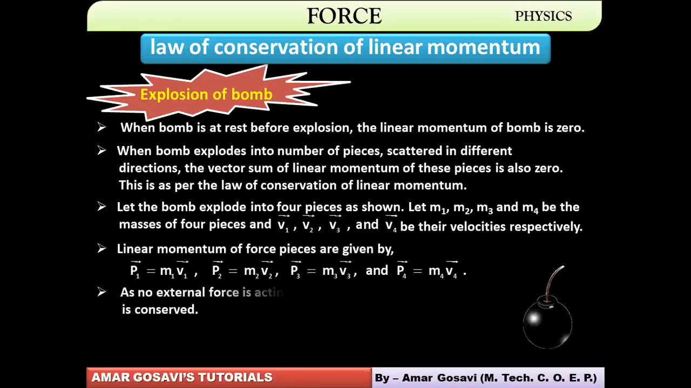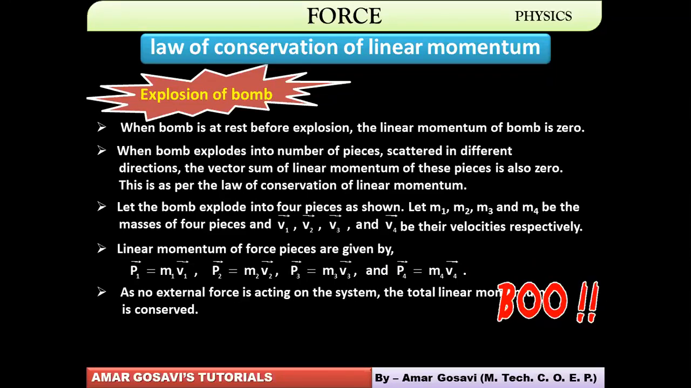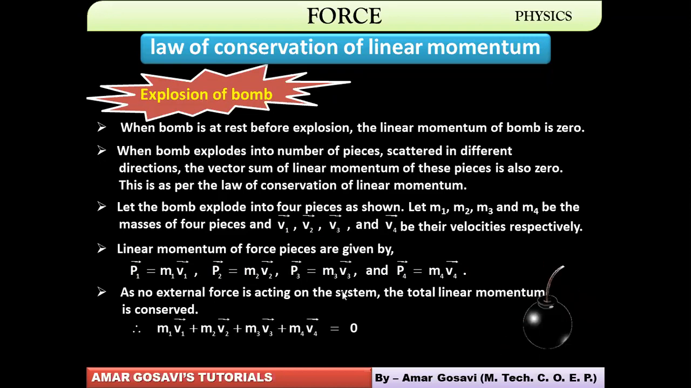Now, as no external force is acting on the system, the total linear momentum is conserved. That's what we have discussed. So let's say total momentum has to be equated to 0. What was the initial momentum? 0. And that has to be equal to final momentum. So in final momentum, this would be the equation m1 v1 plus m2 v2 plus m3 v3 plus m4 v4. Actually, you can extend it to n number of pieces, but here we have considered only 4 for our convenience.